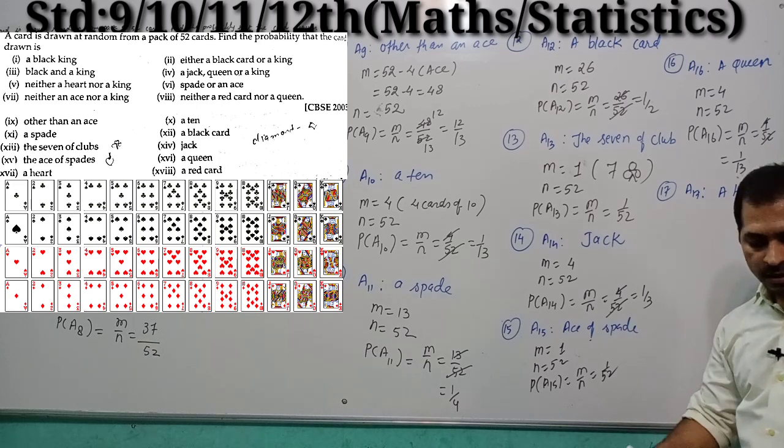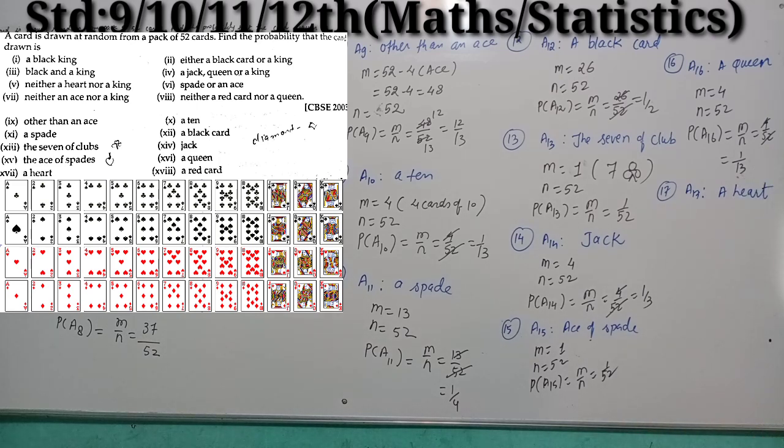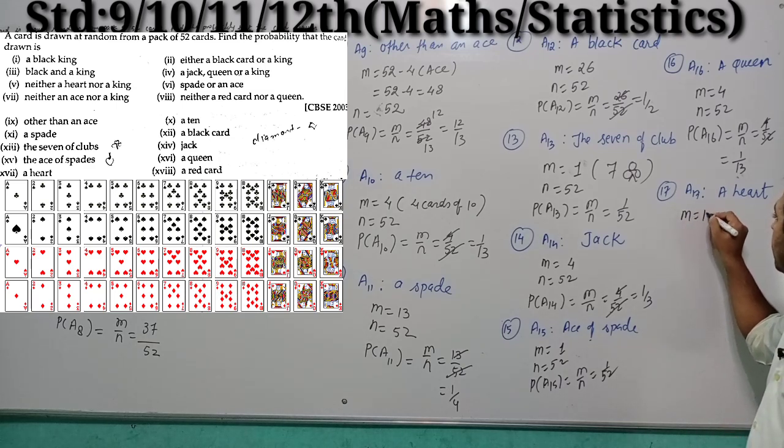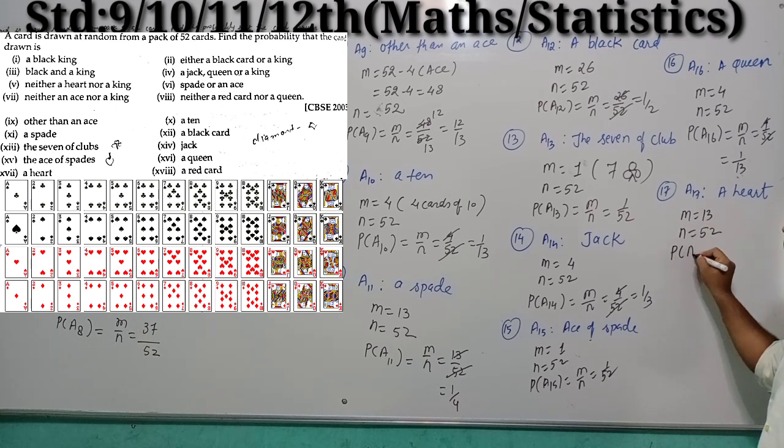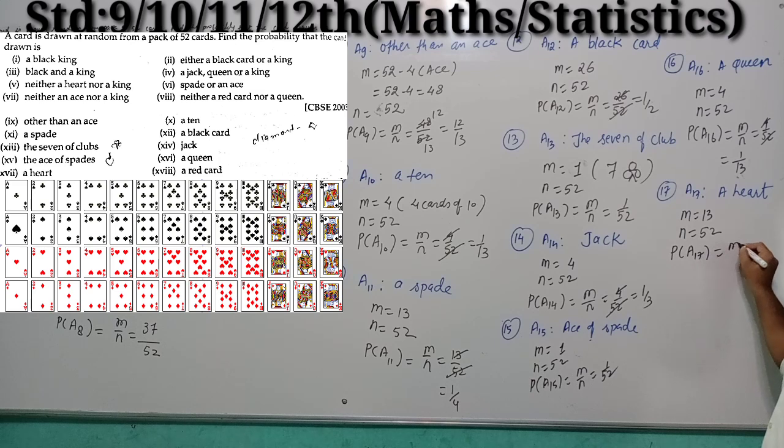We know that 52 cards are divided into 13 heart cards, 13 club cards, 13 spade cards and 13 diamond cards. So the number of heart cards M is equal to 13, total number of cards 52, P of A17, M by N, 13 by 52, 1 by 4. So the probability of getting a heart card is 1 by 4.